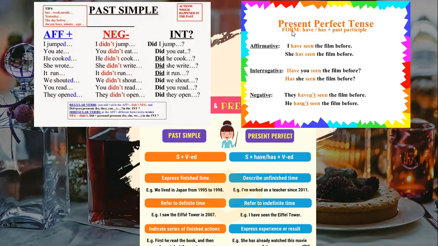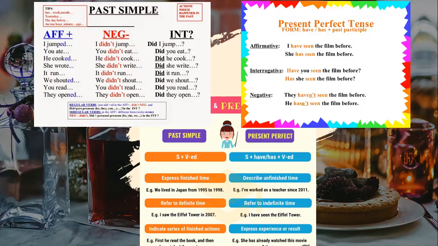Okay, then we have the present perfect, the topic that we have analyzed until now. For the present perfect tense, remember that the rule, in this case, is el verbo haber. So, verbo haber. The most important thing is that in the affirmative, with he, she, and it, we use has. We, you, and they, we use have. And we always maintain the verb in the past participle, which is the last verb in the column.